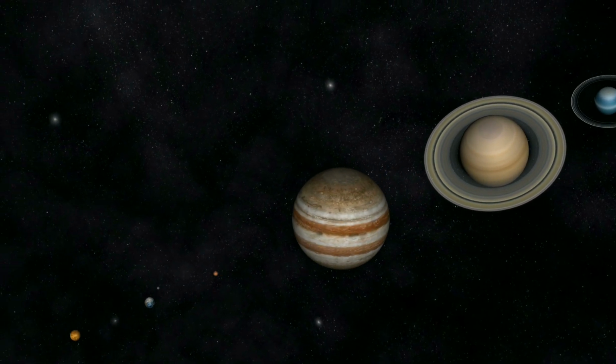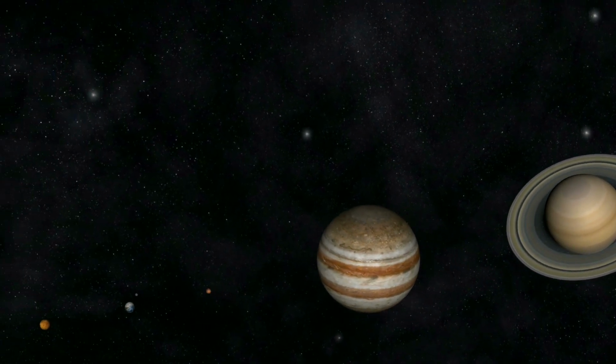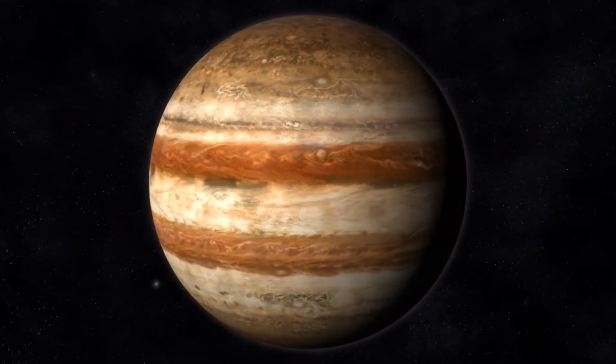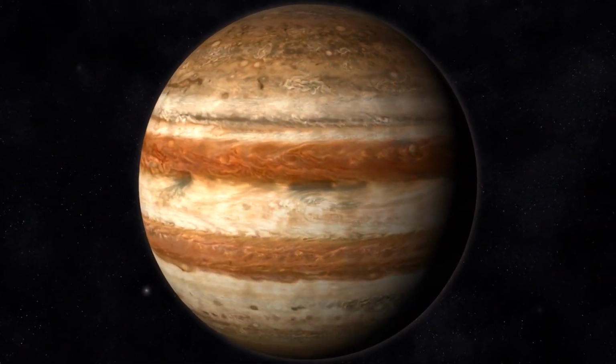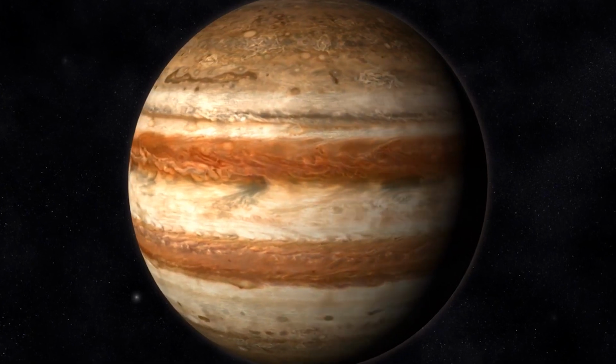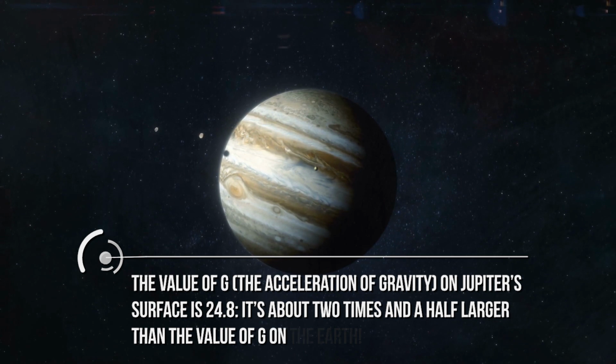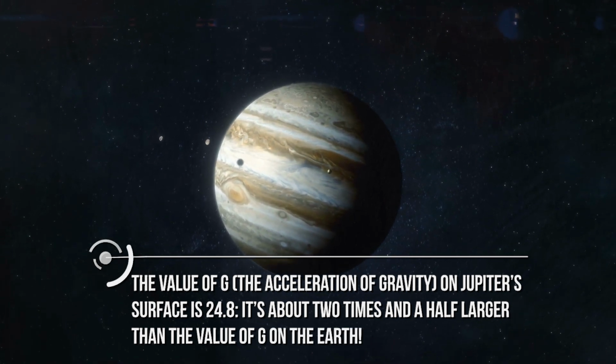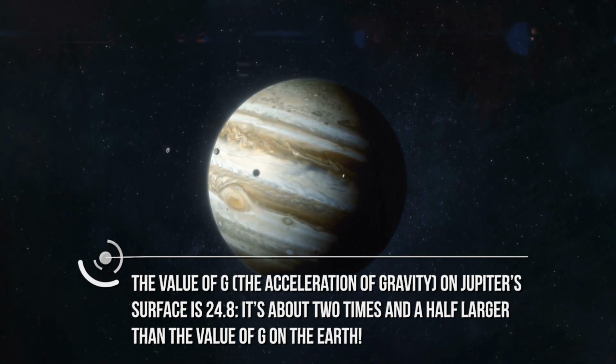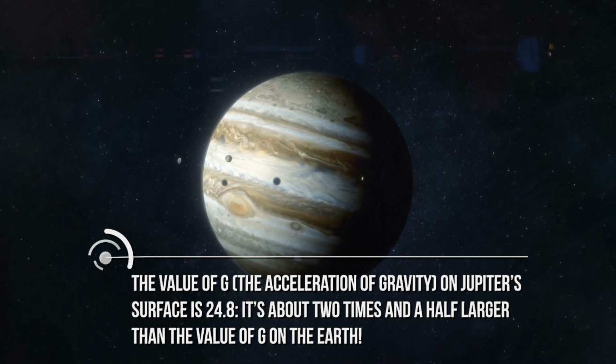Okay, this is for the moon, but what about the other planets of the solar system? Let's move to Jupiter, the biggest of the planets. This is also the planet having the strongest gravity in the whole solar system. In fact, the value of g, the acceleration of gravity, on Jupiter's surface is 24.8. It's about 2.5 times larger than the value of g on Earth.